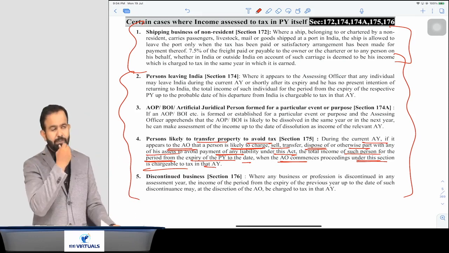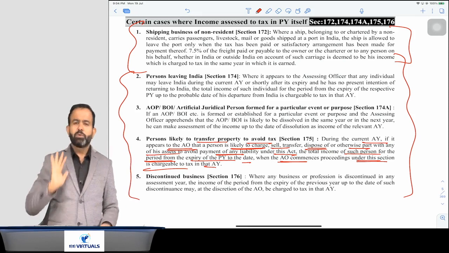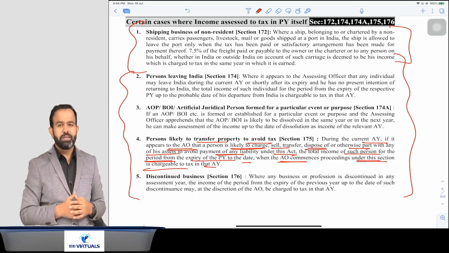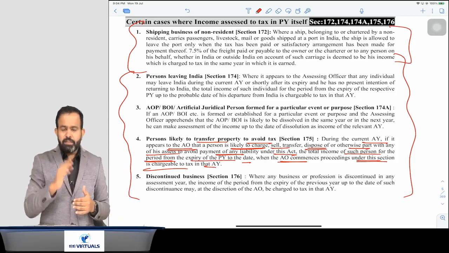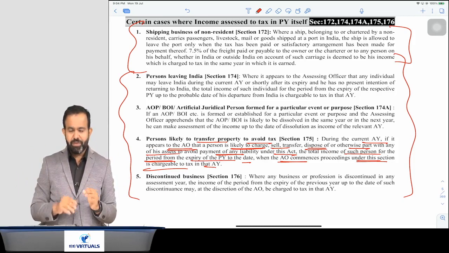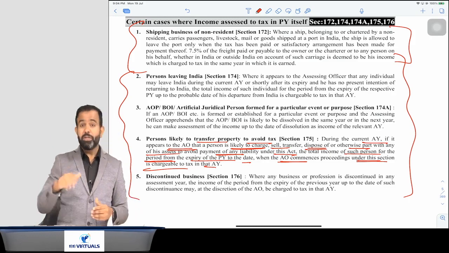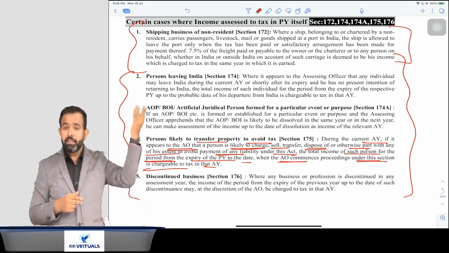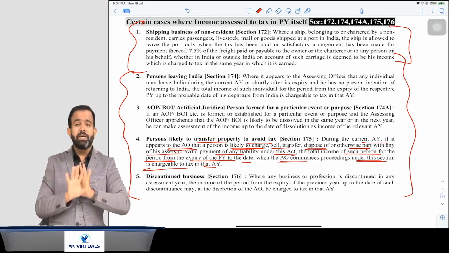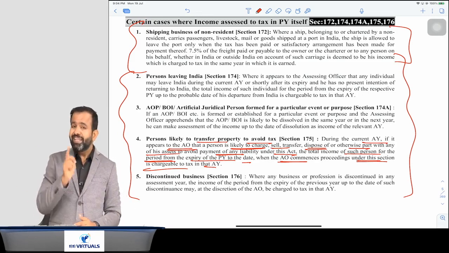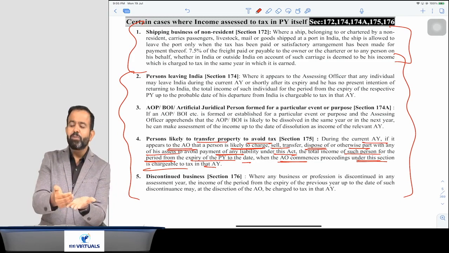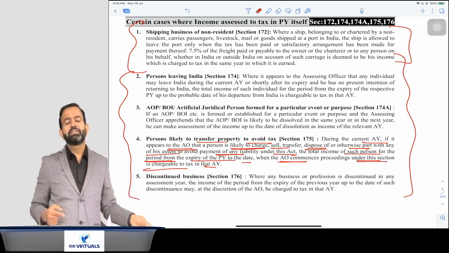What happens? Suppose, for example, Vijay Mallya came to India. There are lots of outstanding liabilities. Now he is having one asset. Suppose in Mumbai there is the Kingfisher house. Today he sold the Kingfisher house. He has to pay the capital gain tax in the assessment year. But we know that he is not going to pay the tax. He is just transferring the asset to avoid the tax liability and he is not going to discharge that tax payment. In that case, the assessing officer can ask that in the previous year, at the time of selling only. At the time of sale of the property, the assessing officer can ask that you have to pay the tax. You got my point or not?